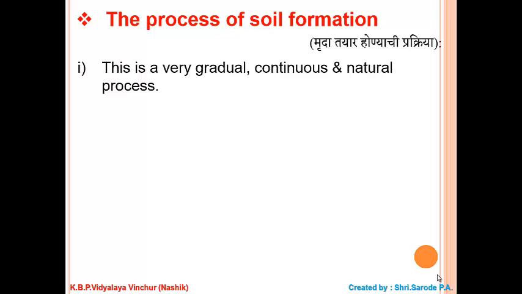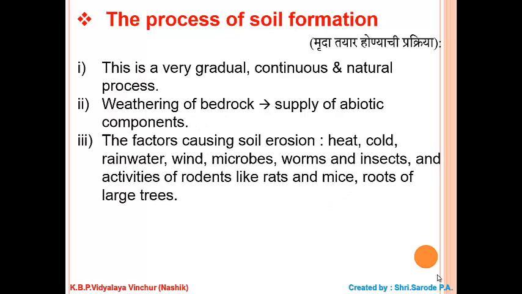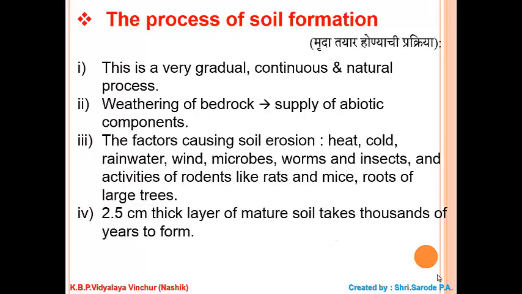The process of soil formation. It is a very gradual, continuous and natural process. Weathering of bedrock. Supply of abiotic components. The factors causing soil erosion: heat, cold, rainwater, wind, microbes, worms and insects, activities of rodents like rats and mice, and roots of large trees. A 2.5 cm thick layer of mature soil takes thousands of years to form.